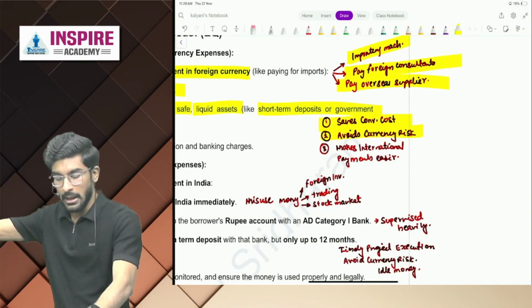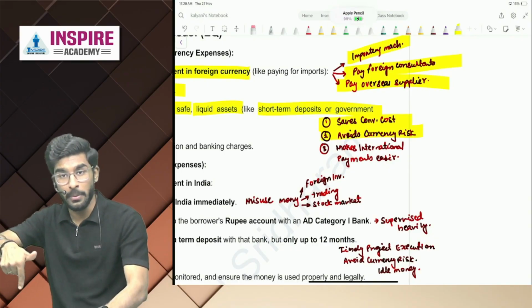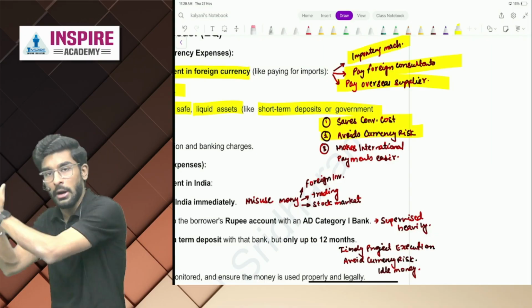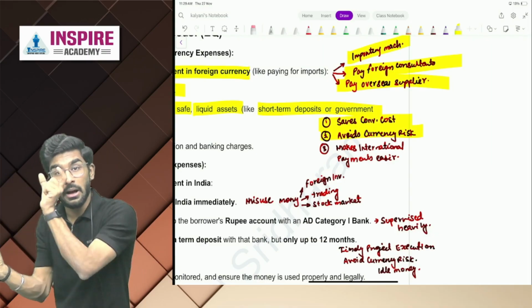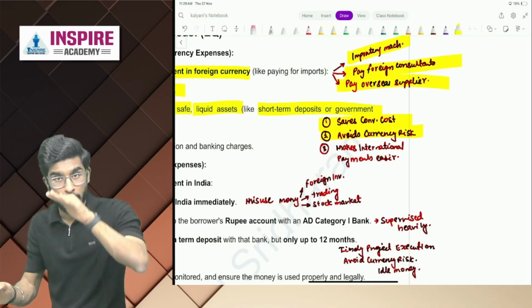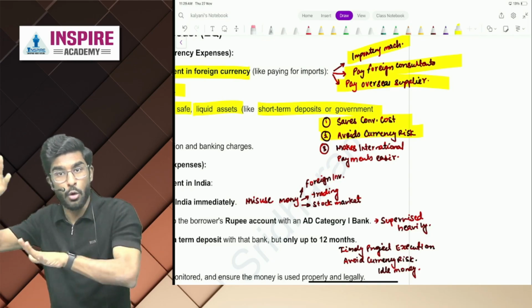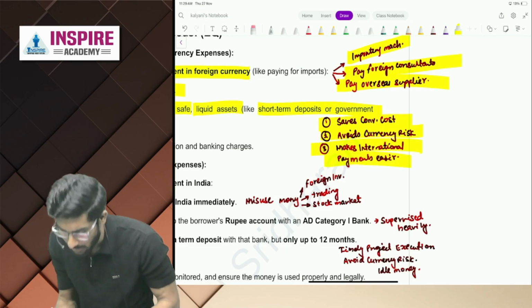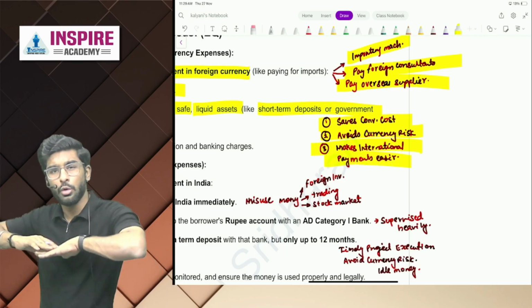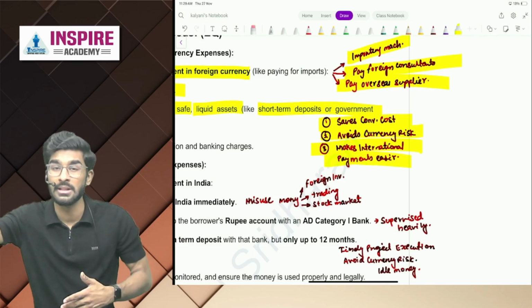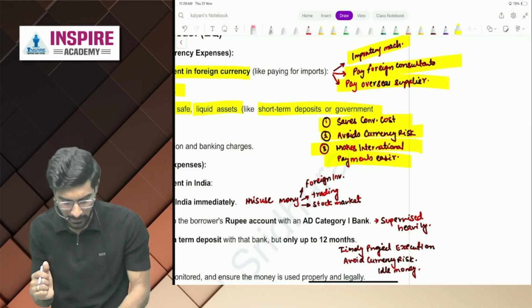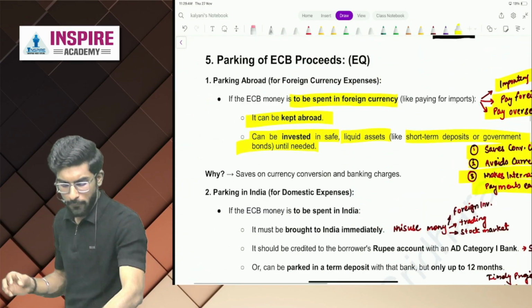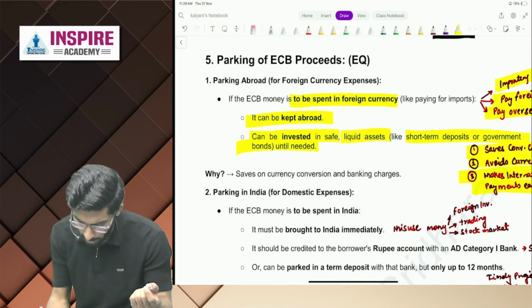The moment that money is converted into Indian rupees, again it is converted back to foreign dollars. There is a risk involved, people, currency risk. Dollar may go up, rupee may go down. Anything can happen. Number 3 is to make international payments easier. Why do you want to go through a long road when the short road is already available? Yes or no, people?